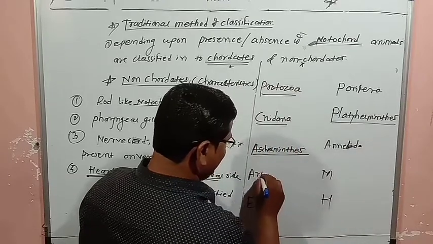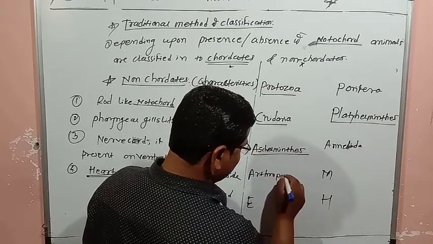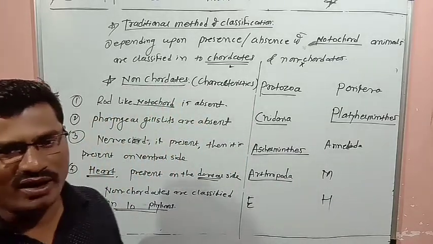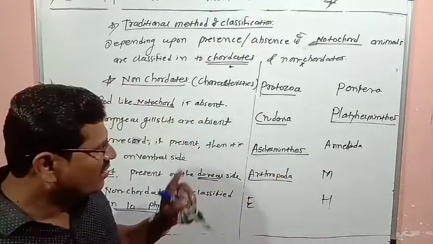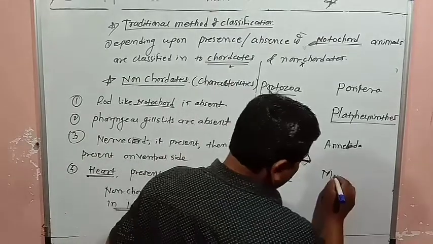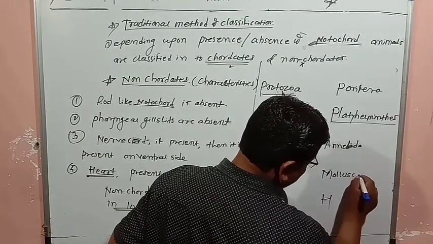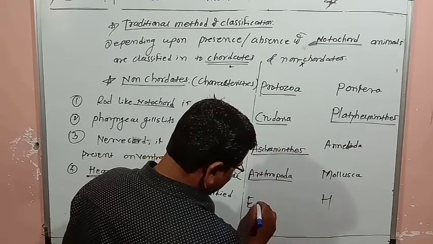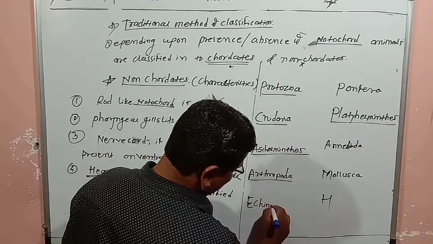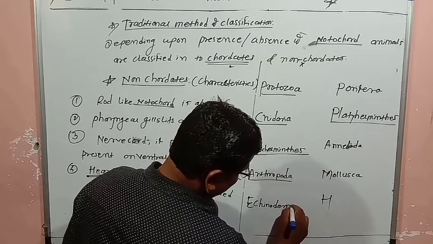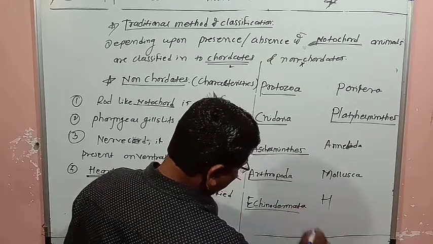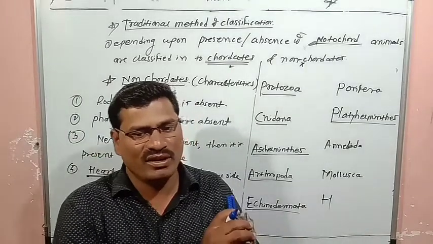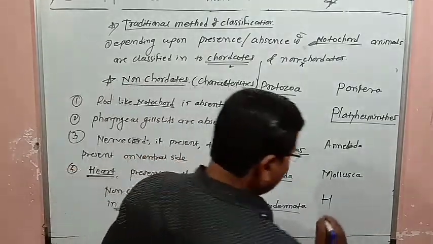And after that Arthropoda, M for Mollusca, E for Echinodermata, and H for Hemichordata.